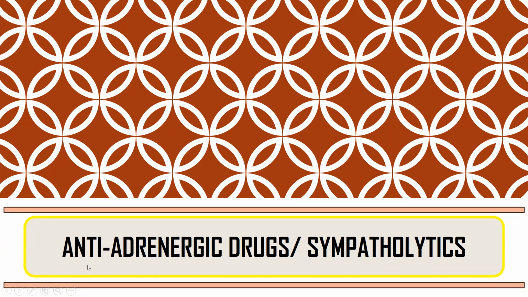Welcome everyone. Today's lecture is on antiadrenergic drugs, which are also known as sympatholytics. Antiadrenergic drugs are the drugs which mainly act by inhibiting, preventing, or blocking the actions at adrenergic receptors, that is alpha receptors and beta receptors. In simple words, they antagonize the actions generated at alpha adrenergic receptors and beta adrenergic receptors. They are called sympatholytics because they interrupt the sympathetic stimulation.